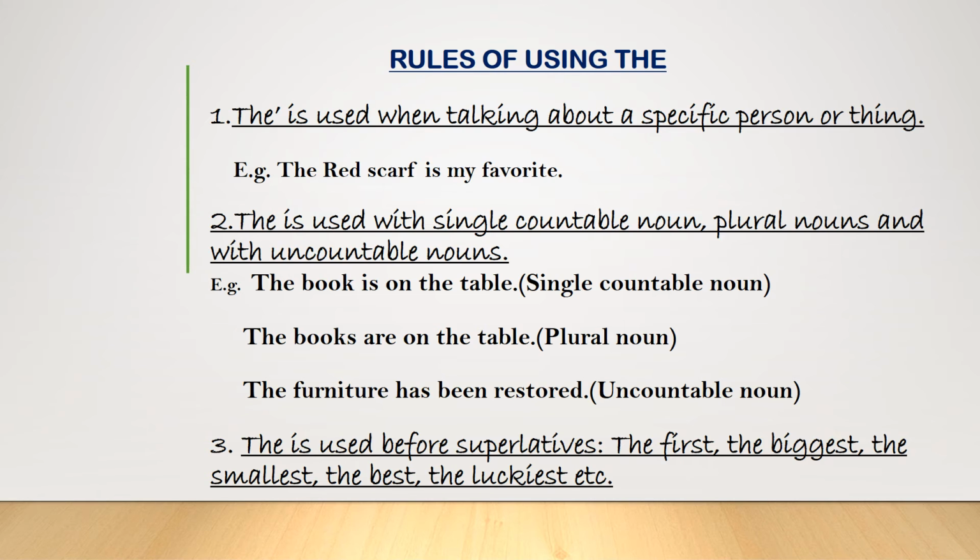This constitutes an example of a single countable noun. The books are on the table, which is a plural noun. The furniture has been restored, an example of an uncountable noun. The is used before superlatives like the first, the biggest, the smallest, the best, the luckiest, etc.